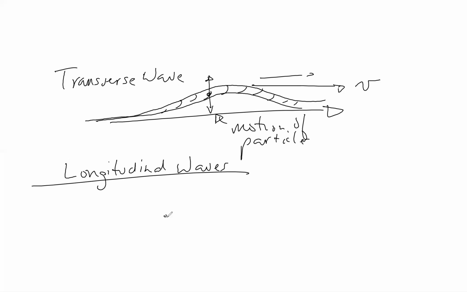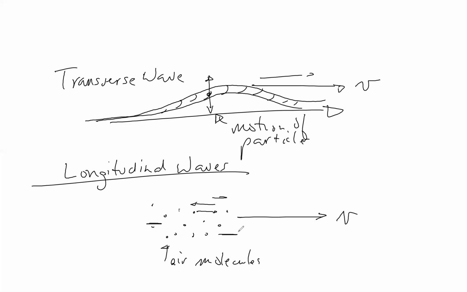If you look at what happens to air molecules, and I'm just trying to draw random particles, if a wave is traveling in this direction, an individual particle is going to move forward and then move back. So all these little particles are moving back and forth in the direction of travel. Actually, what's happening is you have little regions of denser air, and these regions of higher density propagate in the direction of that wave with some velocity v.